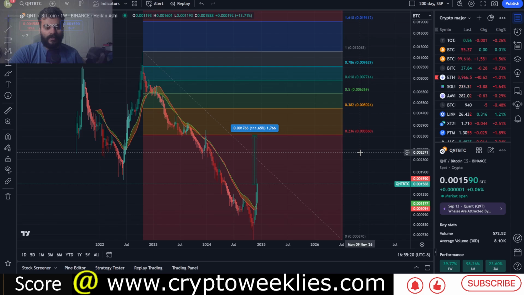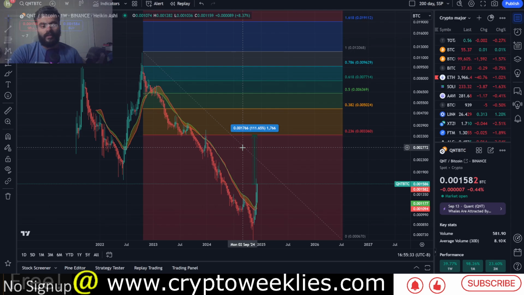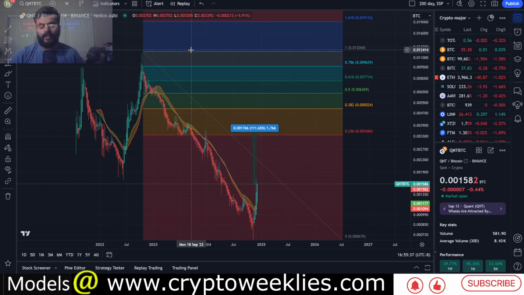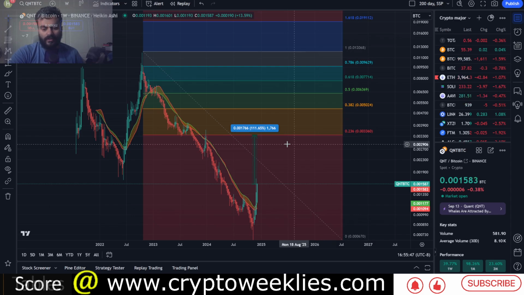for one crypto which makes a new all-time high on its Bitcoin pair, there are at least thousands of cryptos which don't make a new all-time high against their Bitcoin pair across multiple cycles. So the odds are heavily against Quant making a new all-time high against Bitcoin. Nonetheless, this chart still helps us identify what could theoretically be a topping scenario for Quant USD, based on what it could do against its Bitcoin pair.